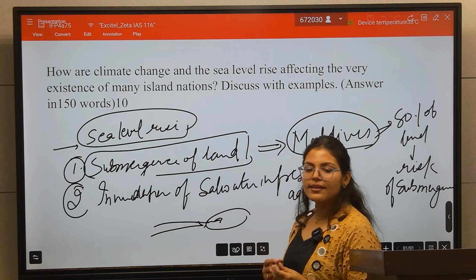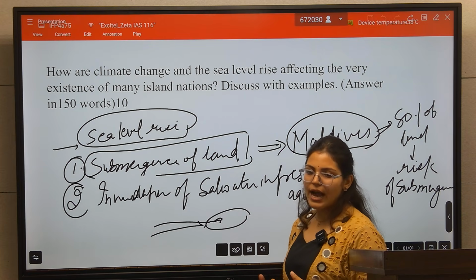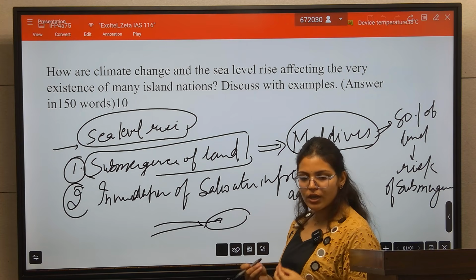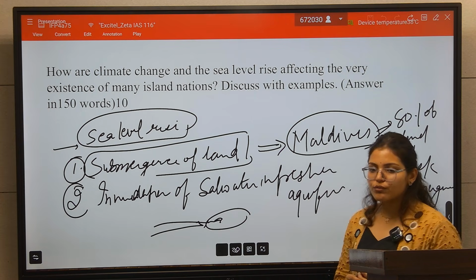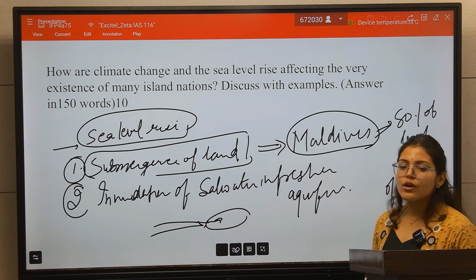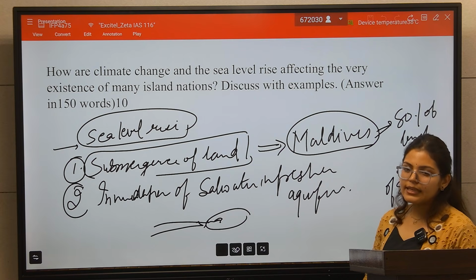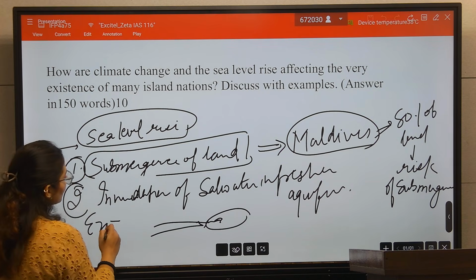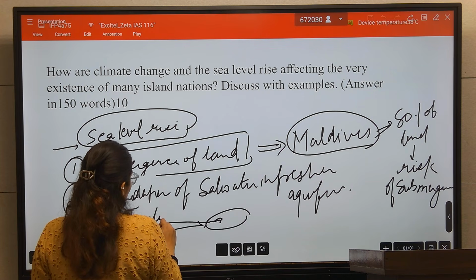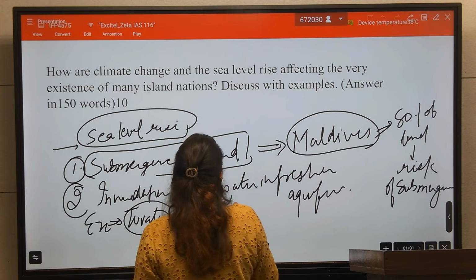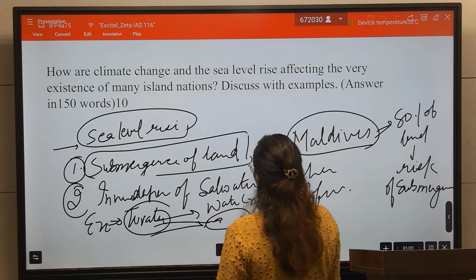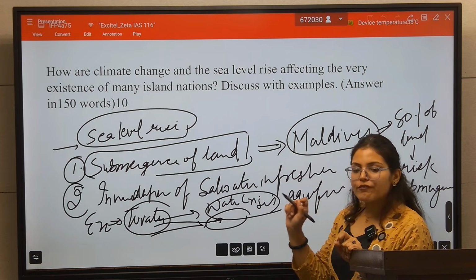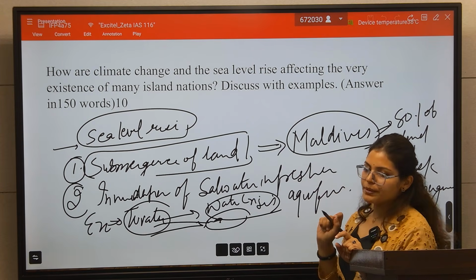So due to that, there is a water scarcity in this small island nation. So this will also impact the very existence of this small island nation. So inundation of salt water into the fresh water aquifer will impact the water scarcity in that small island. You can give an example here. The small island is Tuvalu. So Tuvalu is facing the huge water crisis. So example is very important.